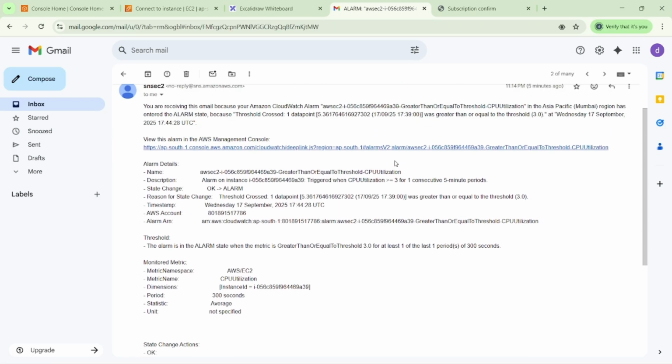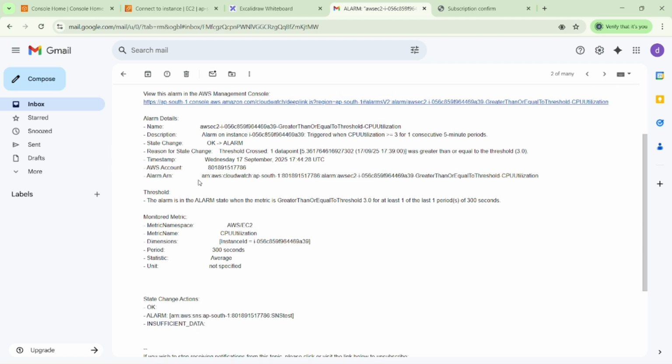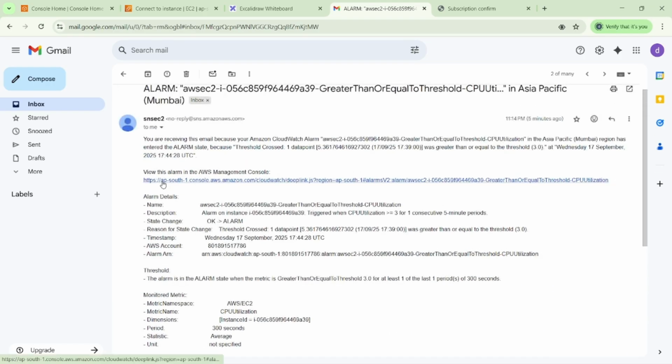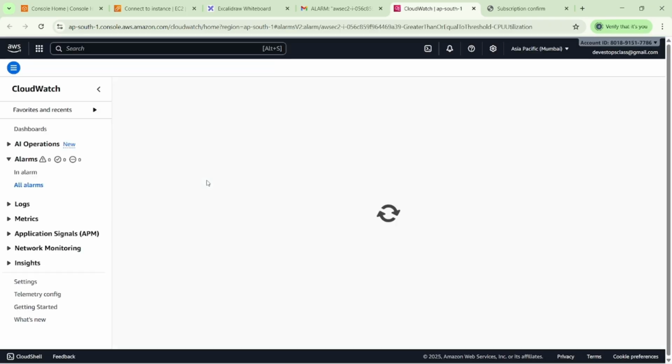We already created one SNS, and then we got a trigger from the AWS side. You can see here the monitoring data. This is the metric data. You can also view this alarm in the AWS Management Console. If you want to check when the alarm got triggered, its status will change to In alarm. You can see here the in-alarm email we got from the AWS side.